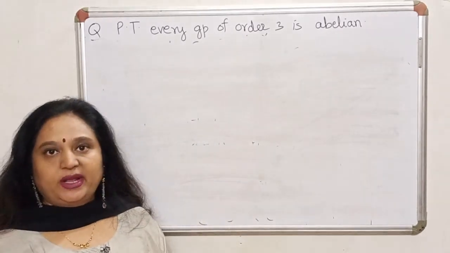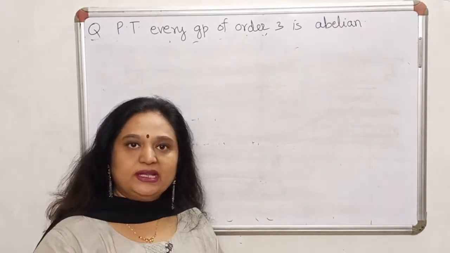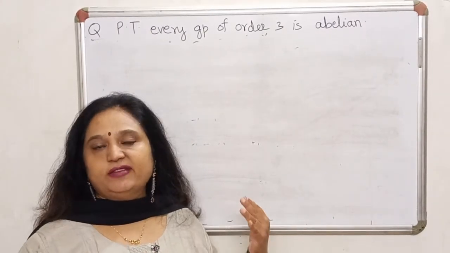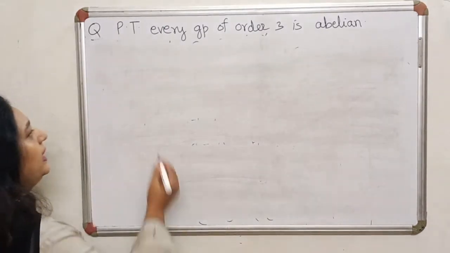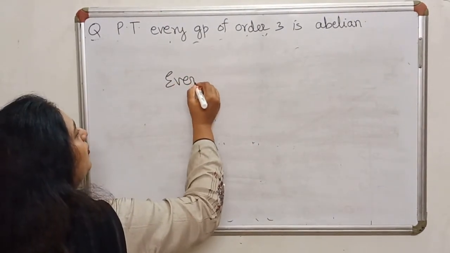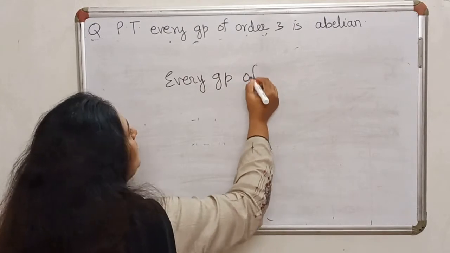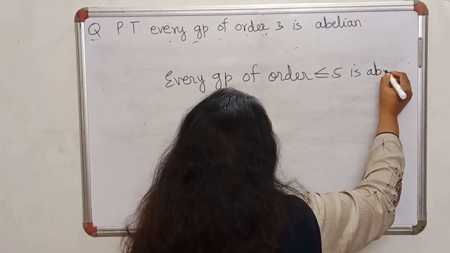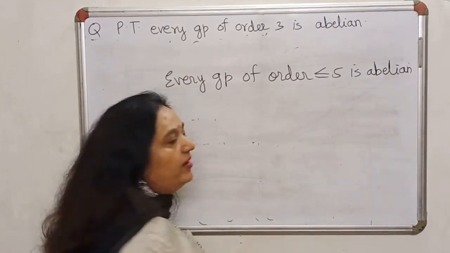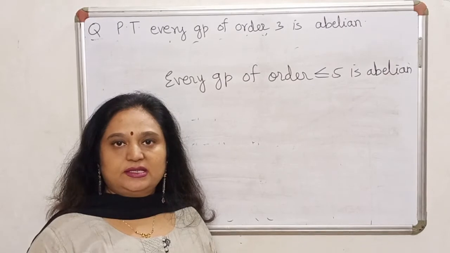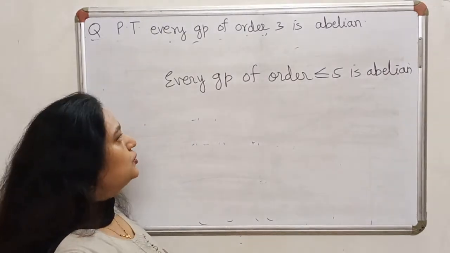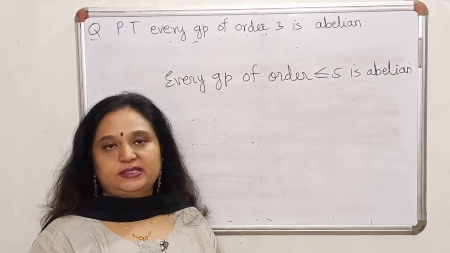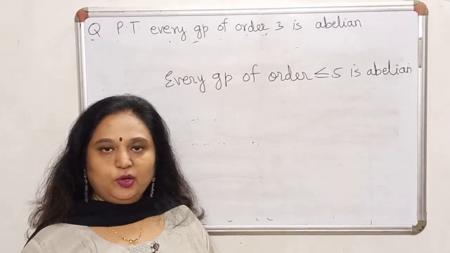So what have we proved, to summarize? Every group of order 1 is abelian, every group of order 2 is abelian, 3 is abelian, 4 is abelian, 5 is abelian. So one can prove that every group of order less than or equal to 5 is abelian. And a little later in the course, we will give an example of a group of order 6, which is non-abelian. So if you want the smallest non-abelian group, it will have to have at least 6 elements. But more about this later in the course. Thank you.